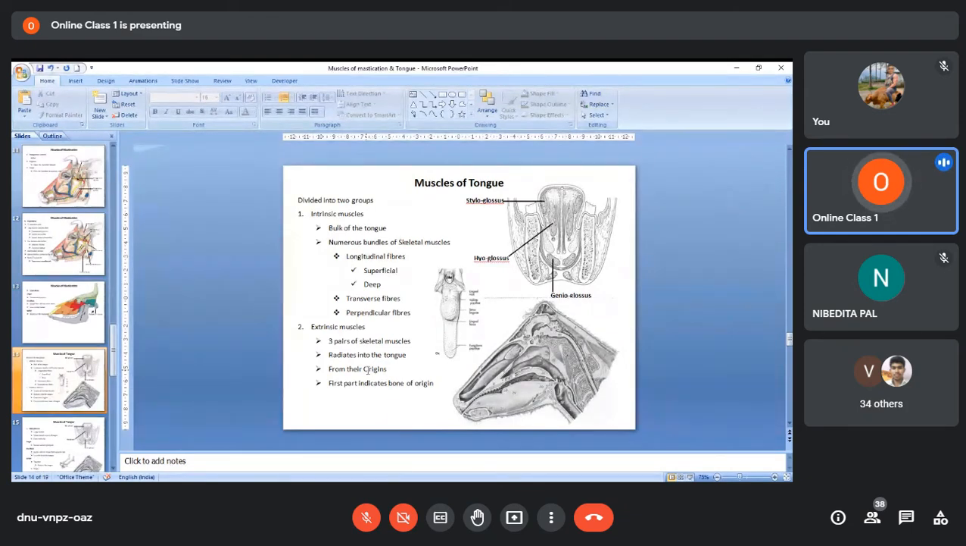Okay, now the skeletal muscles of the tongue are broadly divided into two groups: intrinsic muscles and extrinsic muscles. The intrinsic muscles originate within the tongue and insert within the tongue. So they do not have any insertion or origin outside the tongue.